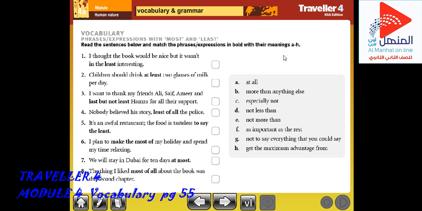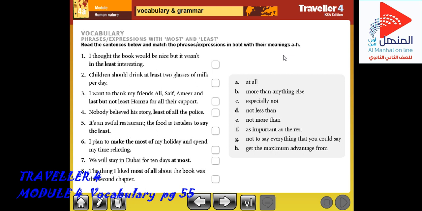And if we want to speak about another word you have here, least. Who can tell me about least? Yes, at least, least. We have a lot of things about least. We use the quantifier least to talk about quantities, amounts, and degree. The least is the superlative form of little.